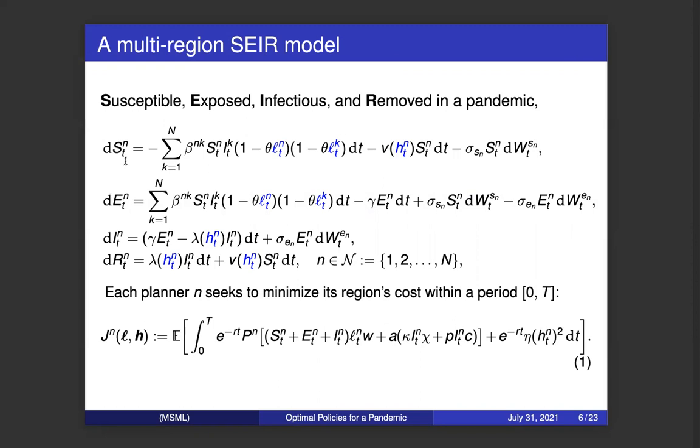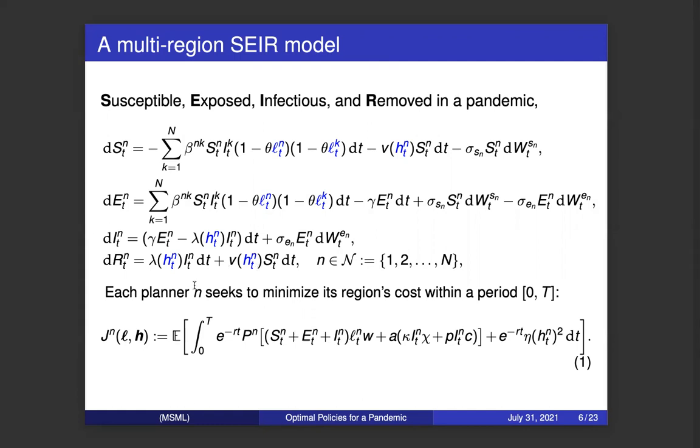The change of susceptible people, dS, depends on the population of susceptible, the population of infectious people in all the states, the lockdown policy L, and the health policy H. V or H represents the proportion of the vaccinated people. The controls here are L and H. Similarly, we have the equations for exposed, infectious, and removed.